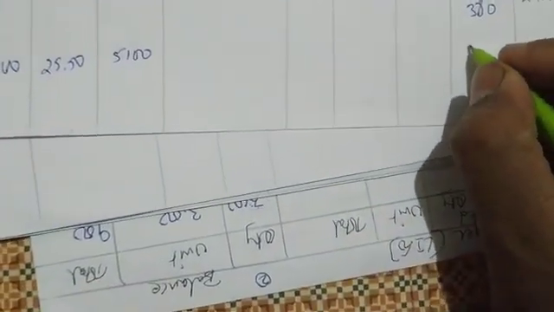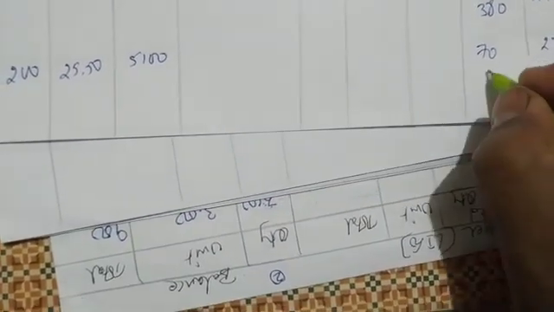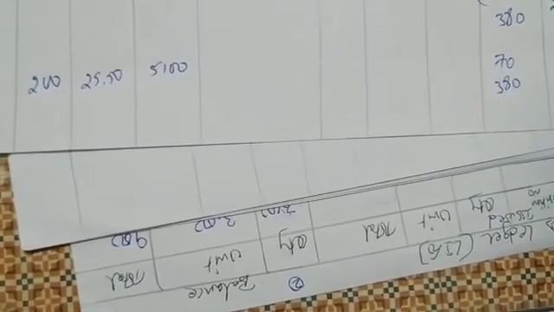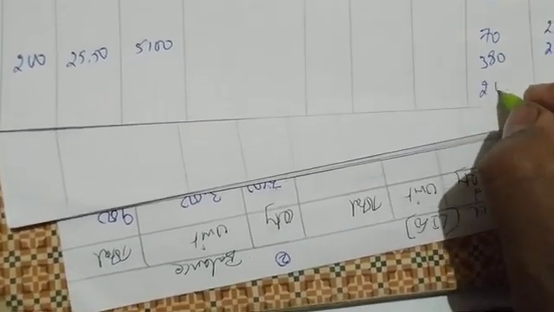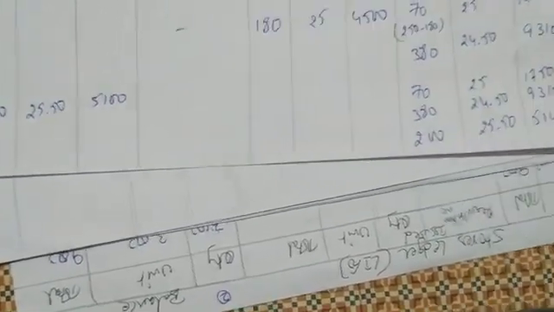So the balance will be: first we write 70, 25, 1750, then 380, 24.50, 9310, and 200, 25.50, 5,100. Done.